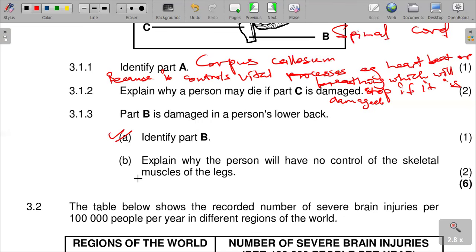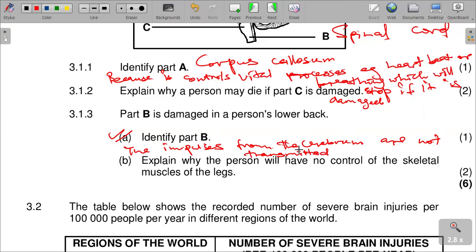The impulses from the cerebrum are not transmitted to the skeletal muscles.